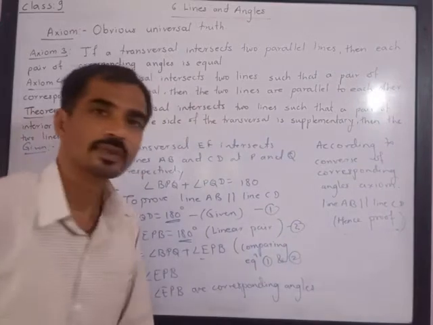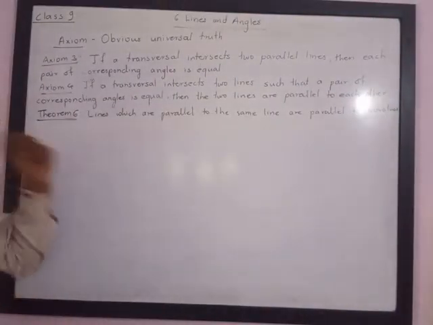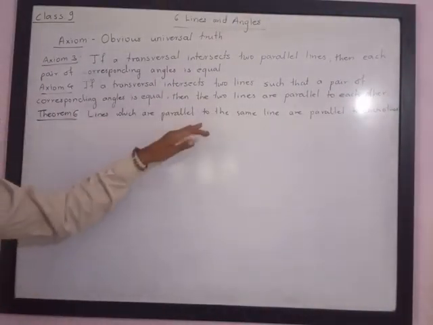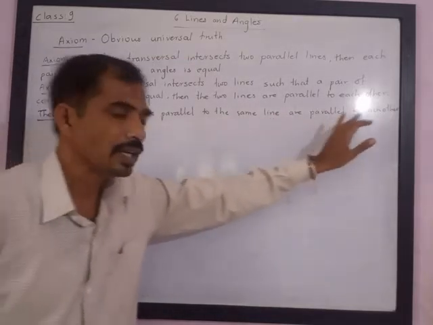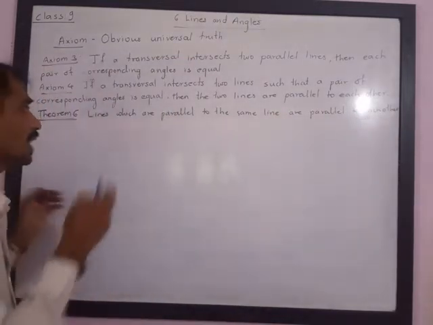Hence the proof. Dear friends, we have the sixth theorem: lines which are parallel to the same line are parallel to each other. Now see, here the word "then" is not used.